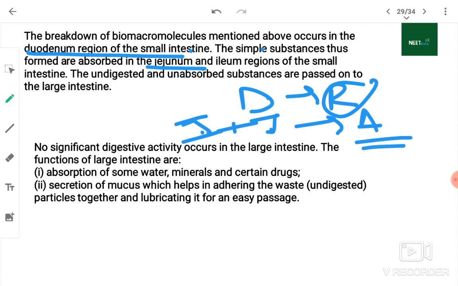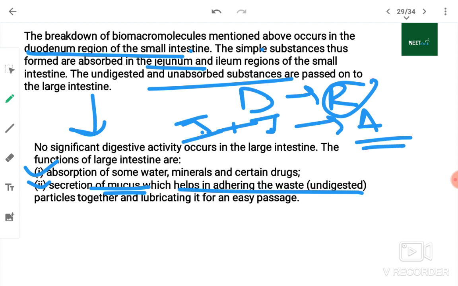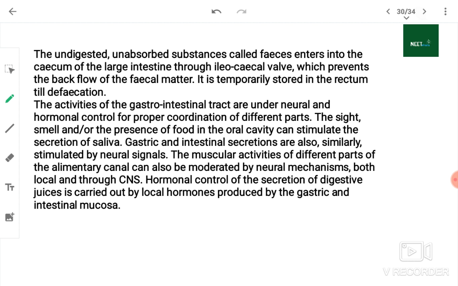Absorption will take place, and unabsorbed substances will pass on to the large intestine, which has no significant digestive activity. The large intestine absorbs some water, minerals and certain drugs, and secretes mucus, which helps in the adhering of waste. Mucus secrete करेगा तभी वो waste निकलेगा, and it absorbs water, minerals and certain drugs also. Drugs here also, and drugs in the mouth also, as in the diagram.